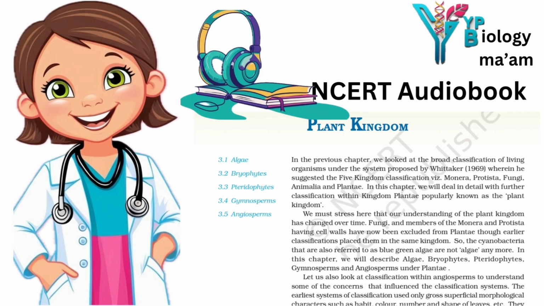We must stress here that our understanding of the plant kingdom has changed over time. Fungi and members of the Monera and Protista having cell walls have now been excluded from Plantae, though earlier classification placed them in the same kingdom. So the cyanobacteria that are also referred to as blue-green algae are not algae anymore. In this chapter, we will describe algae, bryophytes, pteridophytes, gymnosperms and angiosperms under Plantae.